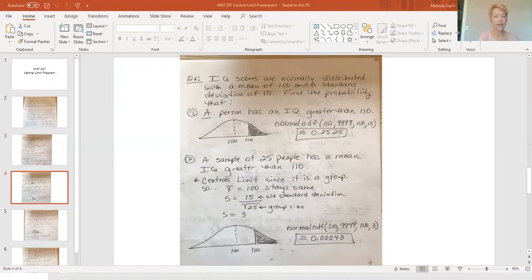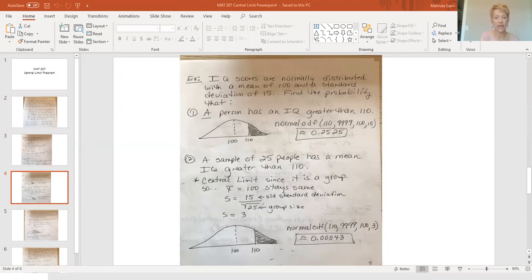That's how I know it's central limit, because I've got a group, more than one. My mean for the group is going to stay 100, and I want the probability that it's greater than 110, so I shaded to the right. The only difference between working problem 1 and problem 2 is the standard deviation.